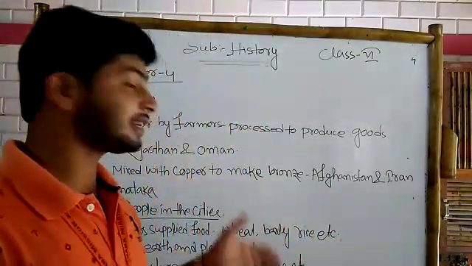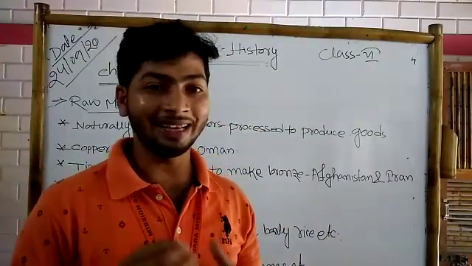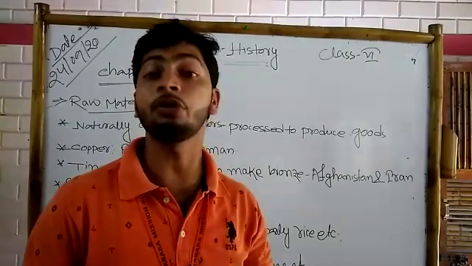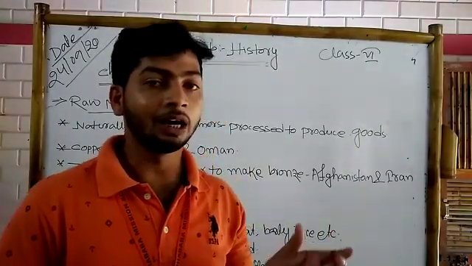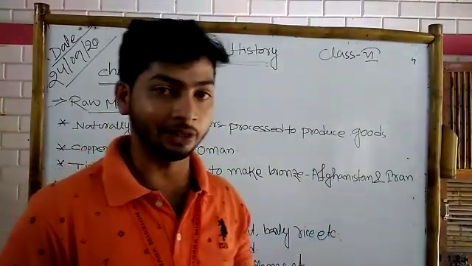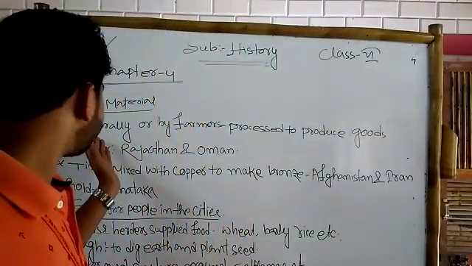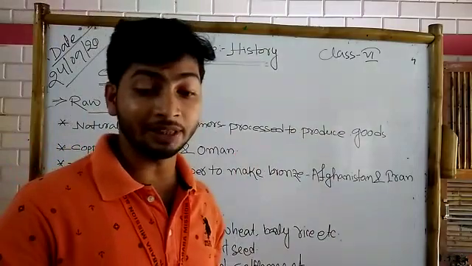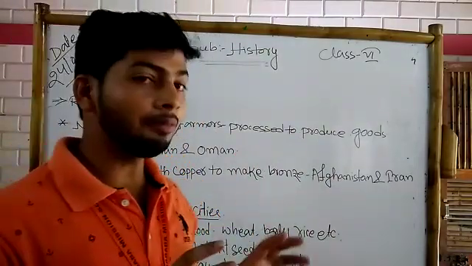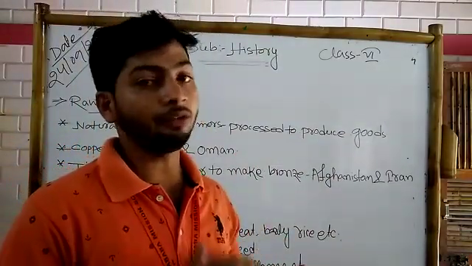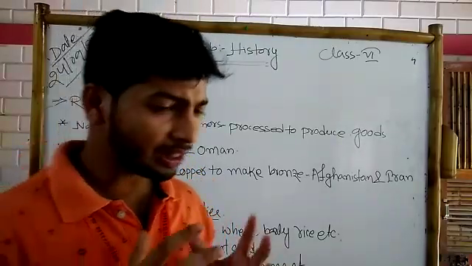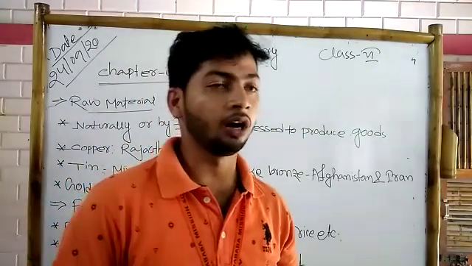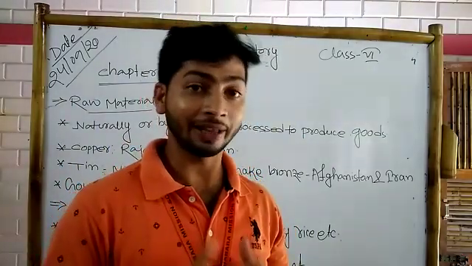But if I say silver, gold, copper, this kind of raw material, it is not possible to produce. That means it is created by nature. So goods are produced from natural raw materials or by the farmer's process, and they also need some kinds of raw material, for example copper, gold, tin, zinc.